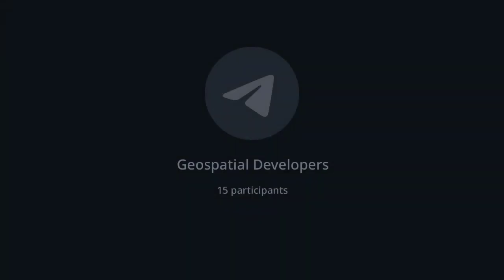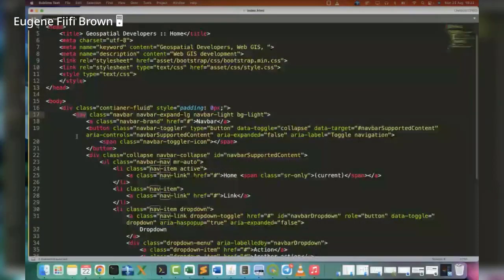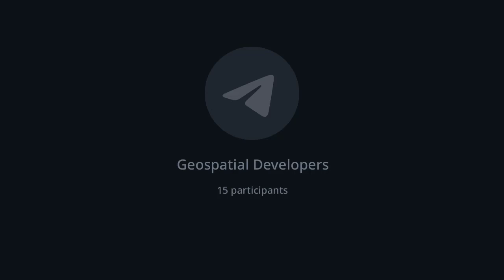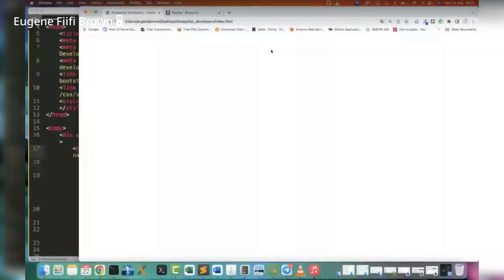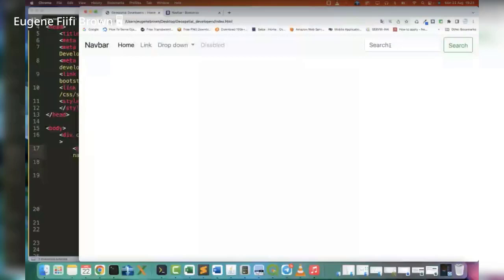So let's see what we have just copied, the nav, and then let's refresh our page and see what we do to our page. So let me refresh. Yes. I don't know why I'm getting a lot of this language shift, but that's fine. So yes, basically this is what we've imported, the navigation menu onto our page. Now we can debug. I think I spoke about debugging the other time.